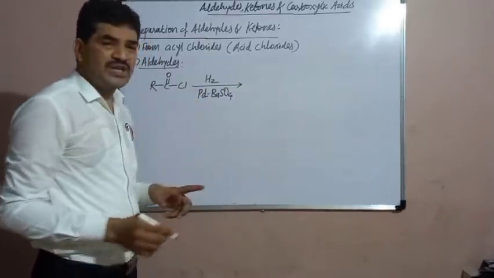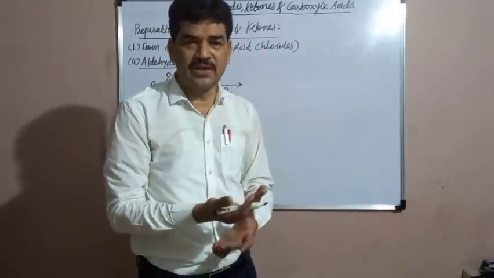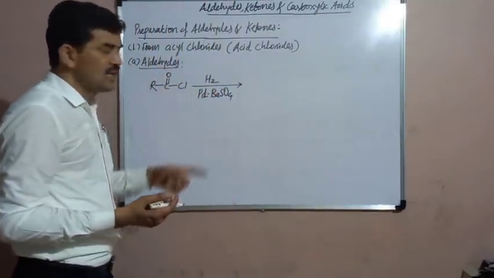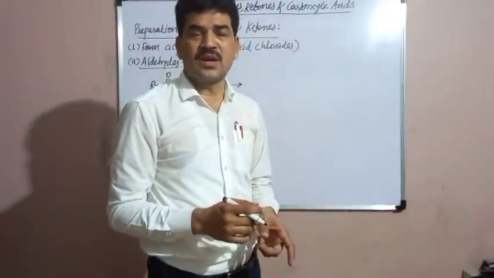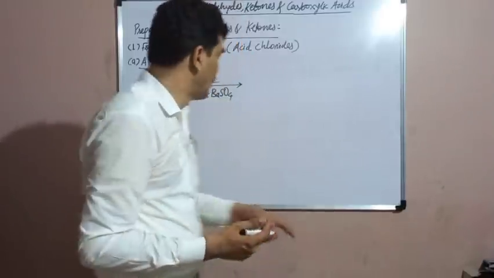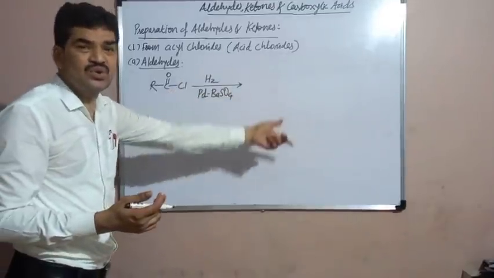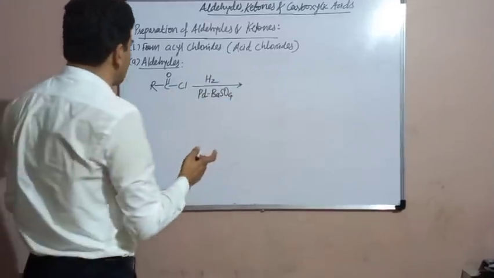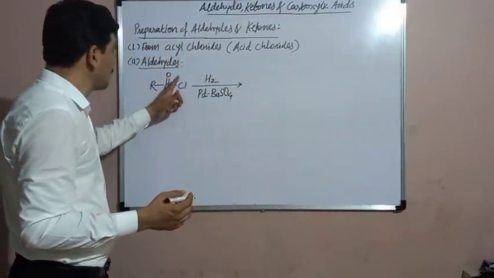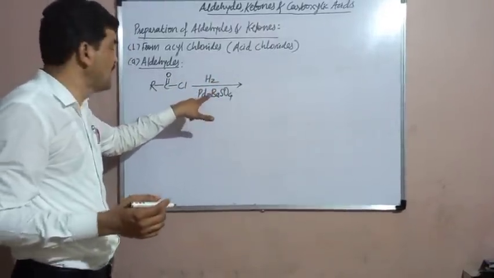Now, what is the need of poisoning of the catalyst? If pure palladium is used, then the reduction takes place completely. Complete reduction of the acyl chloride will occur there, and we get here some other product, that is the alcohol. But here we have to convert this acid chloride into the aldehyde or the ketone. And therefore here, particularly for the preparation of aldehydes, the reduction should not occur completely. That's why we have here poisoned the palladium catalyst by BaSO4.